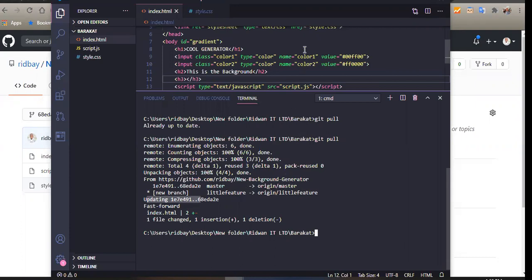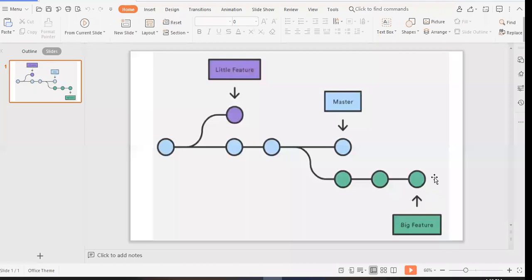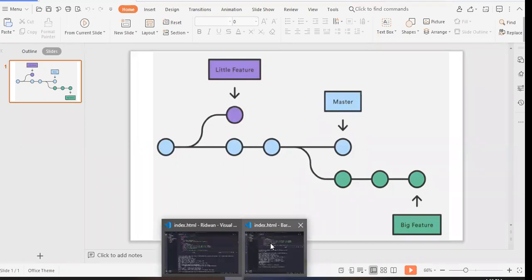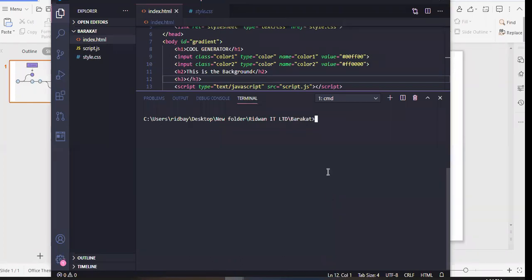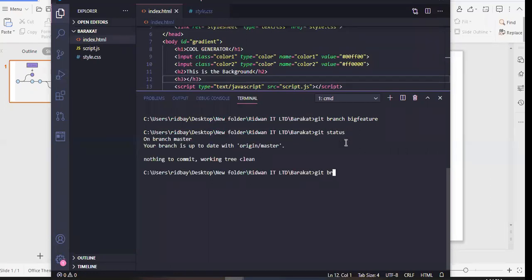So let's say Barakat wants to create a new big feature, like we have here. This is Ridwan creating his own little feature, and we have Barakat about to create our own big feature. So back on Barakat's laptop, I'm going to clear this. Barakat wants to create a new big feature, and she'll say, like we already know, git branch, then the name of the feature, which is big feature for now. Let's do git status, nothing. Let's do git branch to see if the branch has been created.